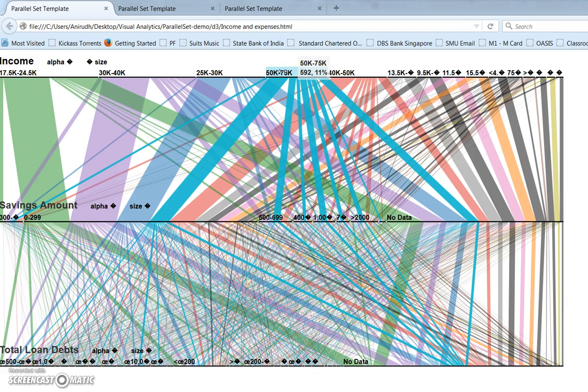As we are focusing on inequality, the loan debts and the type of loans that these individuals are getting from the bank should take into account their income and savings, and also the debts that they owe. What can halt economic growth in such a case is that if a particular individual is not able to pay his debts on time, his amount will go into arrears, which will send the bank's accounts into arrears, and the chain will go on. So that is what I'd like to infer.